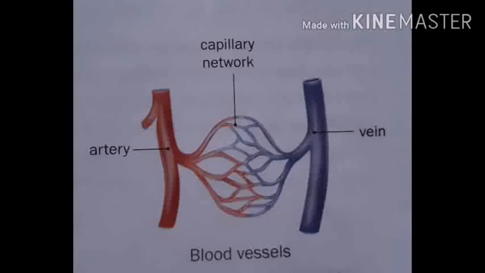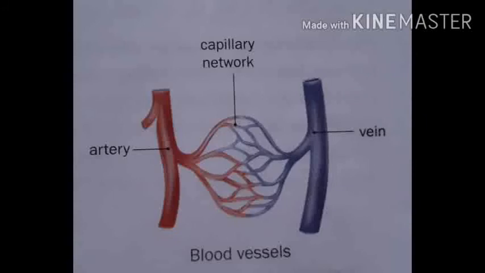And children, you know which is the largest artery in our body? The largest artery in our body is called the aorta. It is also the largest blood vessel in our body. It is the main artery coming out of the heart.